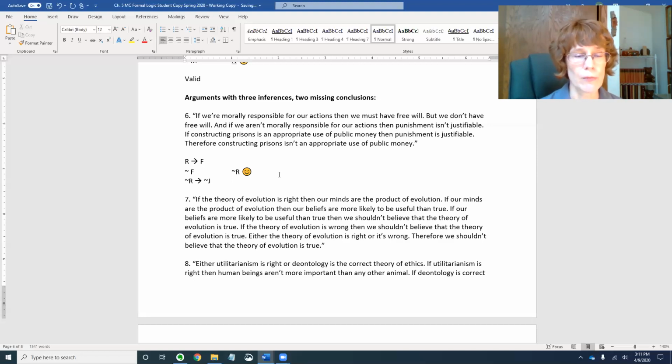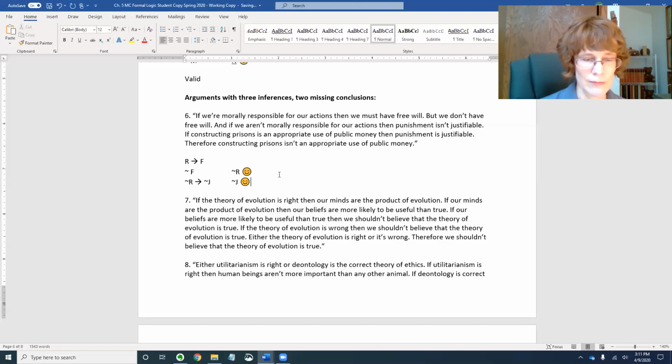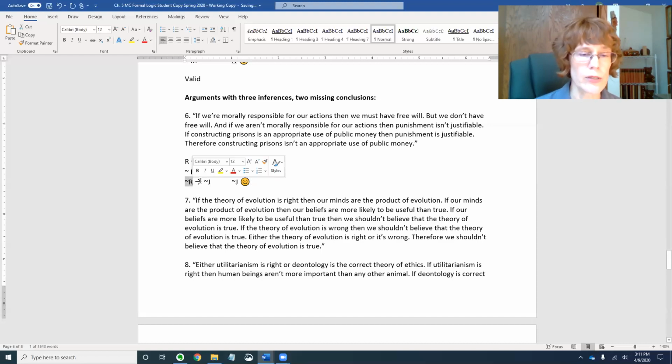Okay, can we conclude something? Yes. Not J. Is that valid or invalid? Valid. Do you see that? That's because not R is the front part, not J is the back part. So what we really have is if front, then back. Front, therefore back. That's modus ponens.